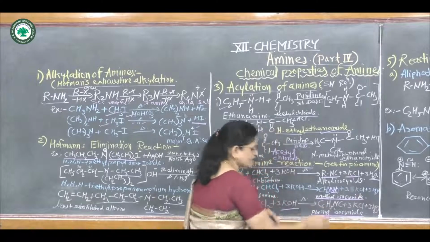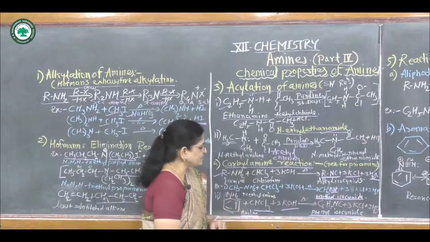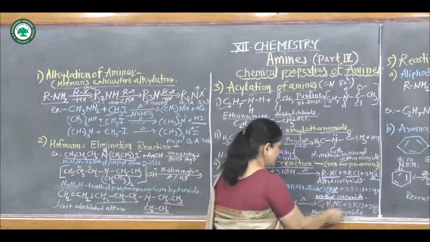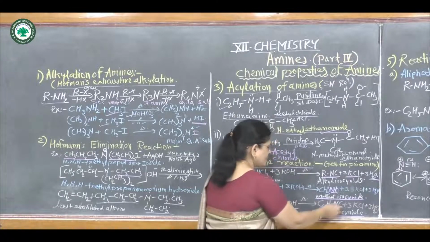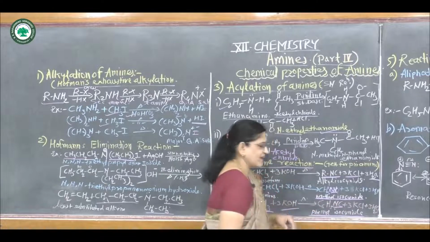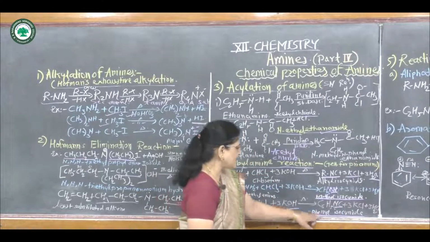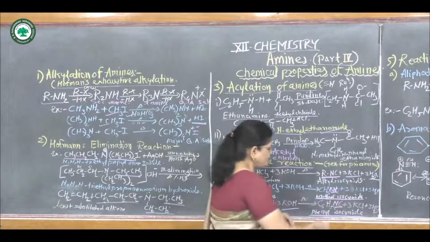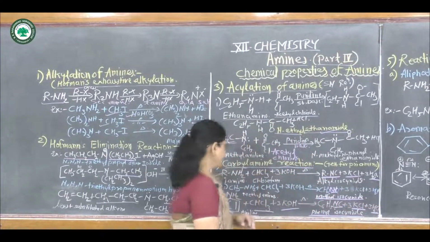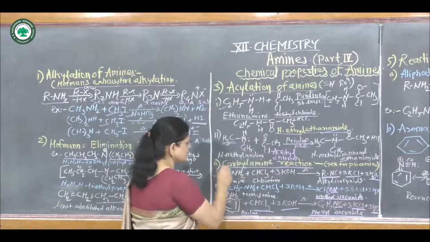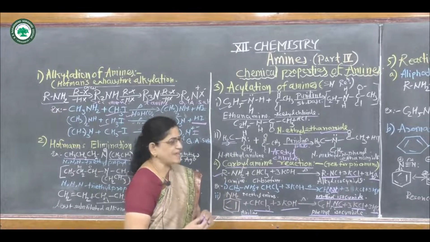C6H5 is the phenyl group and the NC group is attached to it, hence it is called phenyl isocyanide, plus potassium chloride plus H2O. In this way, this reaction is called the carbylamine reaction.